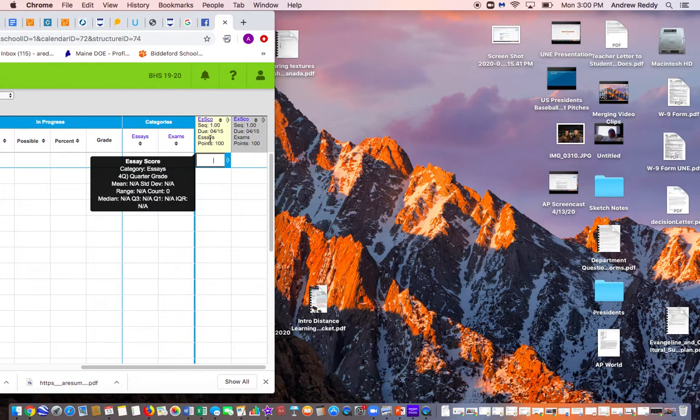So I'm going to delete this assignment because you will have no essay assignments that are due by April 15th, but you will have those two exam assignments that will go in. When we have our next 2 to 3 week grading window for those assignments, you'll have each category in there that will be in the grading window probably from April 27th to May 10th or whatever it is. That's how it's going to go in there.